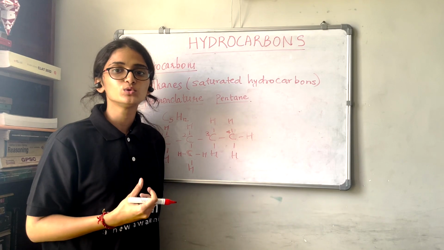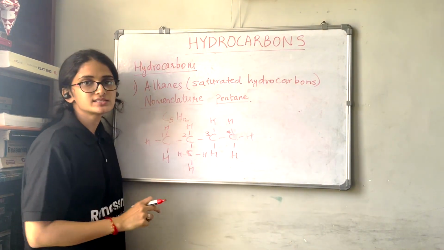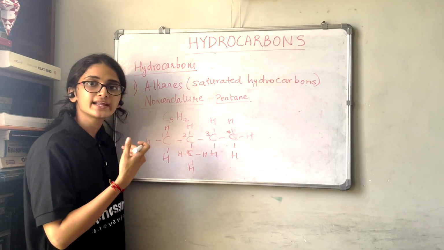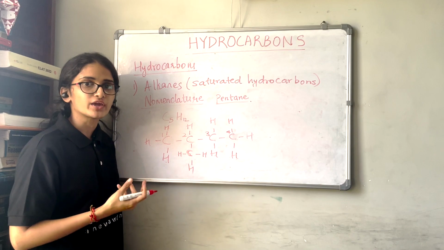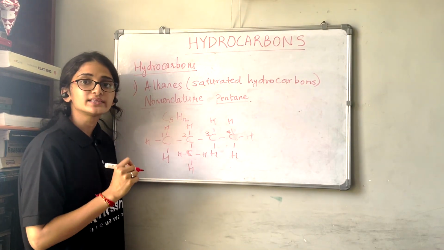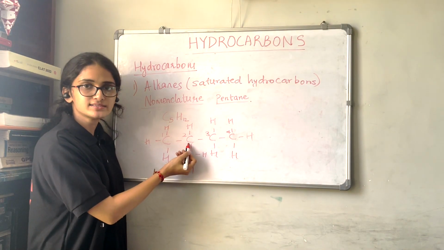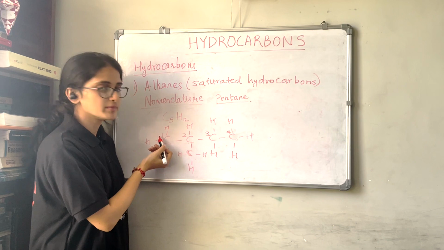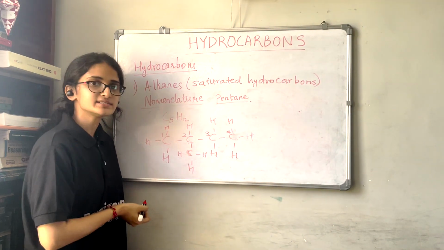Now what does this rule state? If the straight chain is given and if the substituents are attached to that straight chain, then you have to give the number in such a way that the substituted carbon should get the lower number. Now we have the substituted carbon as this carbon. If you start numbering from this side, we get 1, 2, 3, 4, so this gets the second number.